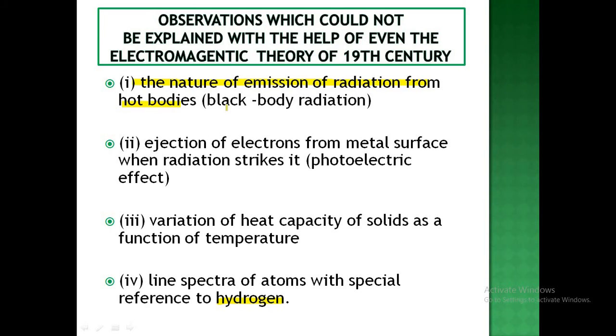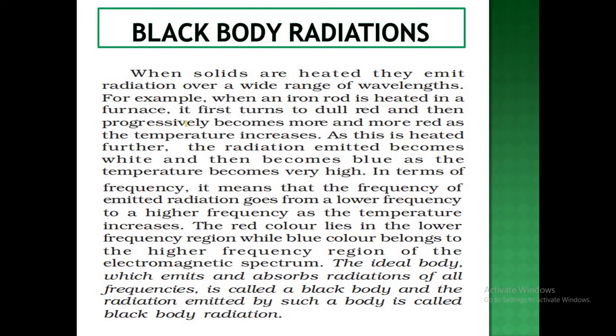Moving further, let us see what black body radiation is. When solids are heated, they emit radiation over a wide range of wavelengths. For example, when an iron rod is heated in a furnace, it first turns dull red, then it progressively becomes more and more red. As it is heated further, the radiation emitted becomes white and then blue as the temperature becomes very high. In terms of frequency, it means the frequency of radiation emitted goes from lower frequency to higher frequency. We have seen that when an iron rod is heated on fire, a transition of color takes place.